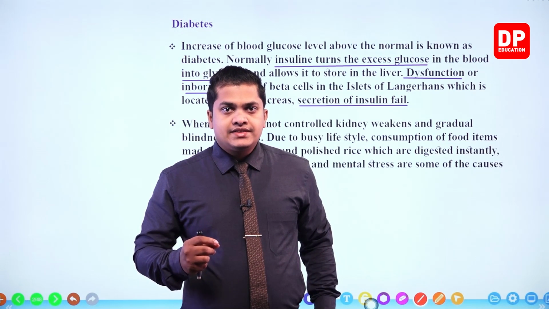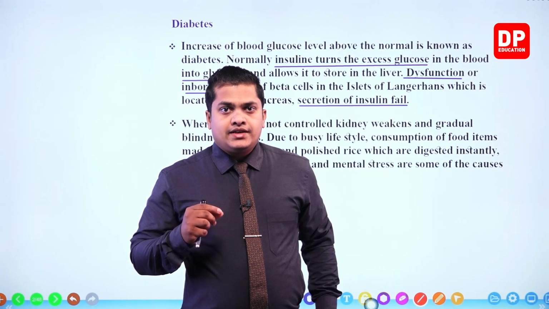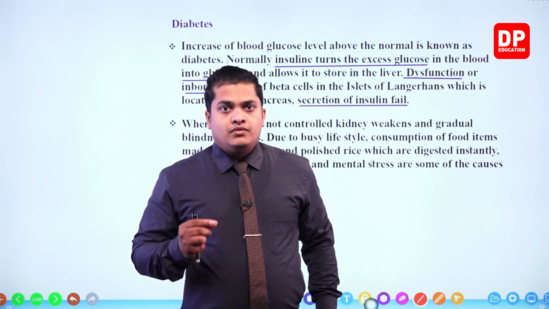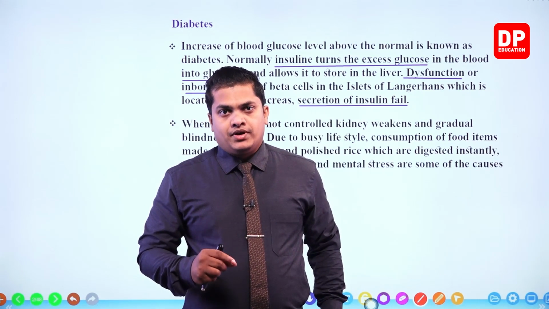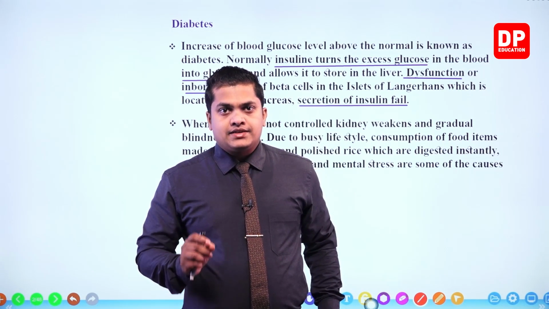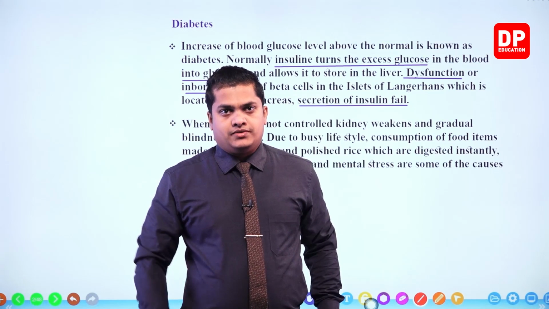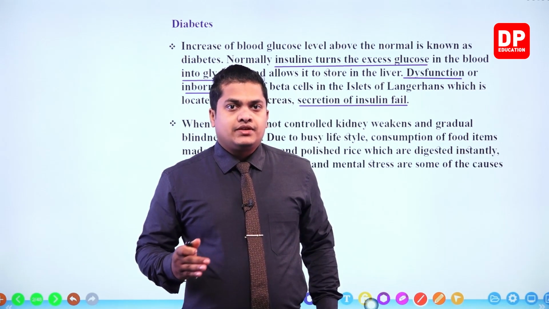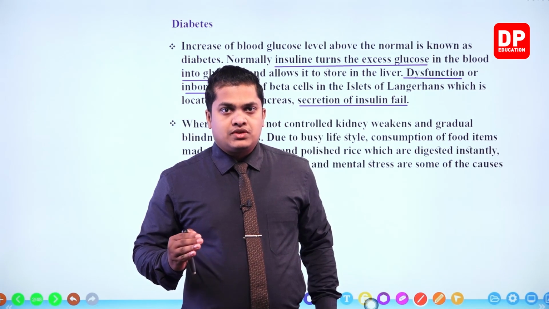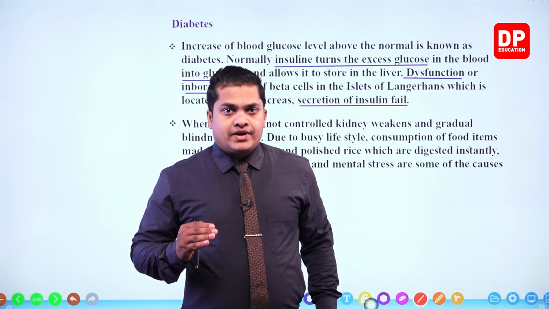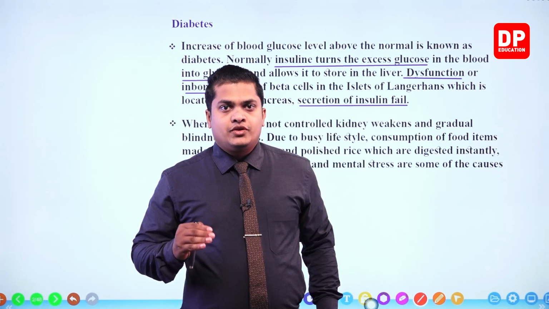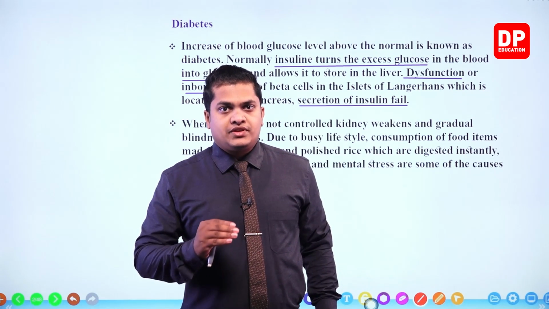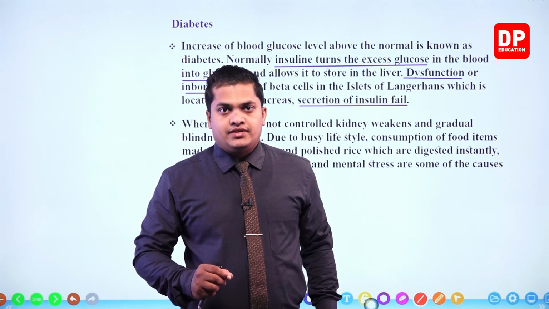In that case, the signals carried by these small nerves will not work properly, and the gradual blindness will occur. So this is referred to as glaucoma. Because of the increasing blood glucose level, the blood pressure within the eye is going to increase. This will create certain defects within the eye, creating blindness.